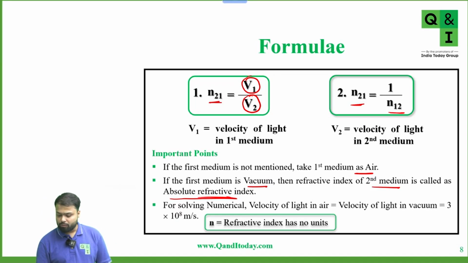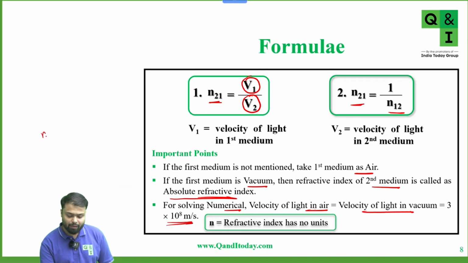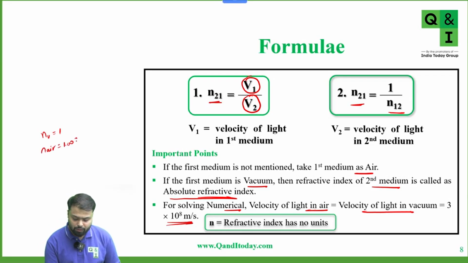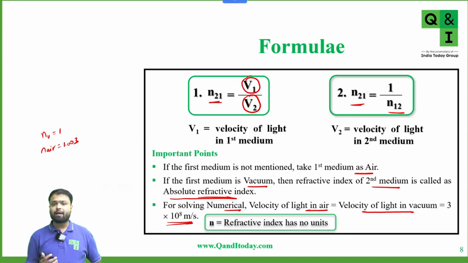Next, for solving numericals, velocity of light in air is taken approximately equal to velocity of light in vacuum, which is 3 into 10 to the power 8 meter per second, because we know that the refractive index for vacuum is 1 and for air it is 1.003, which we can say is approximately 1. So velocity of light in air is slightly less than 3 into 10 to the power 8, but for calculation we take it as approximately 3 into 10 to the power 8.